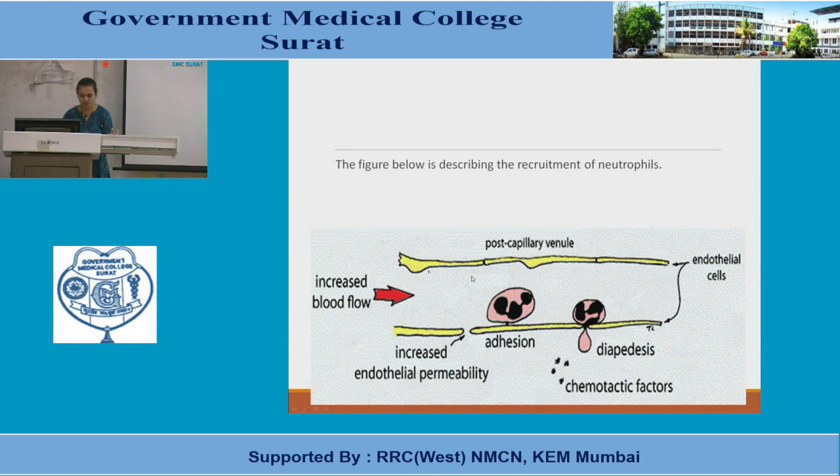So in this case, what will happen? This plasma will not stay here and the cellular particles will start adhering to the capillary walls. So rolling, then tight adhesion. After tight adhesion, there is diapedesis. What is diapedesis? There is movement of these neutrophils outside through the fenestrations of the capillary endothelial cells, and these neutrophils move out from the capillaries into the interstitium towards their chemotactic agents.